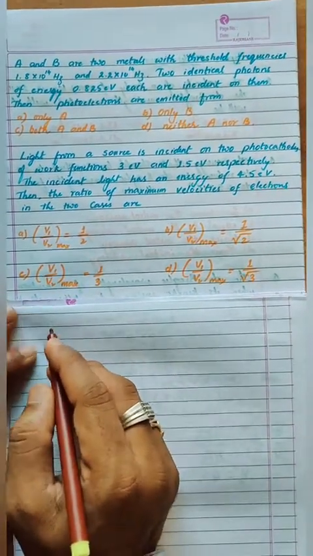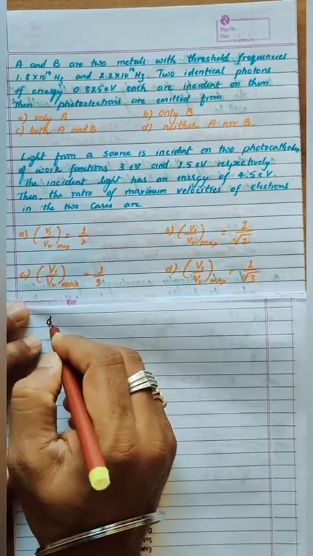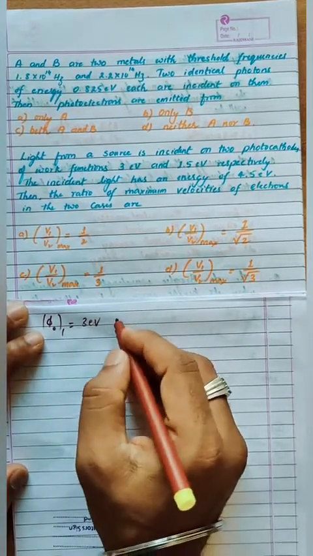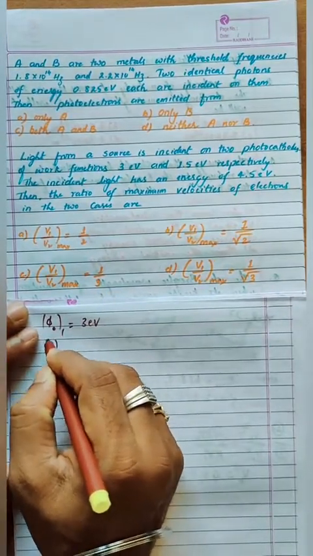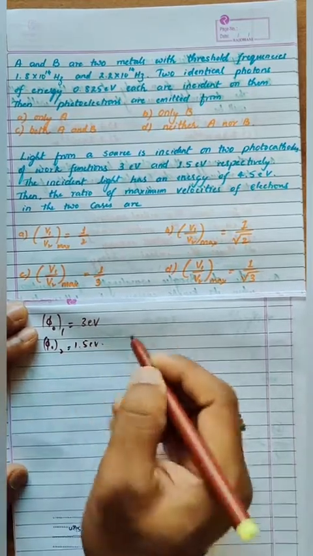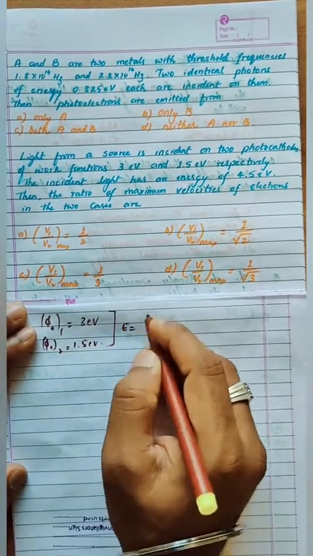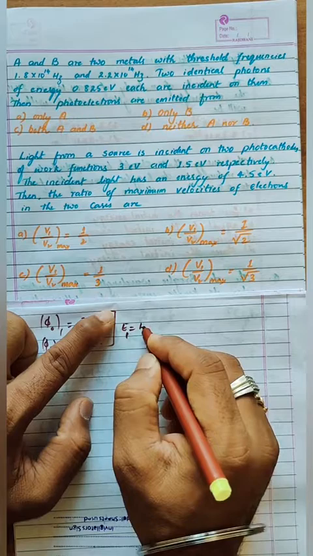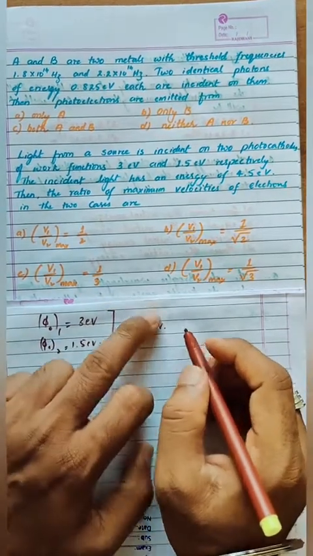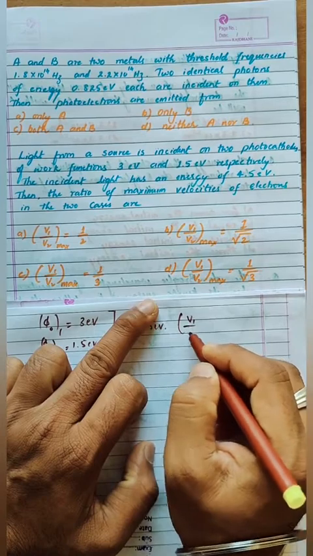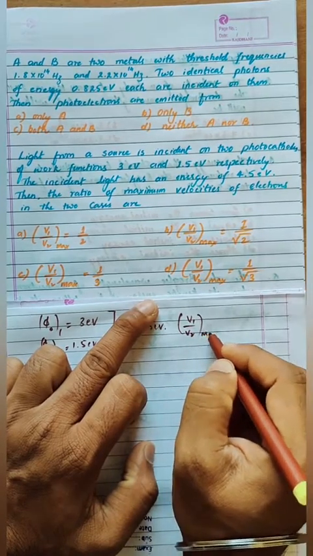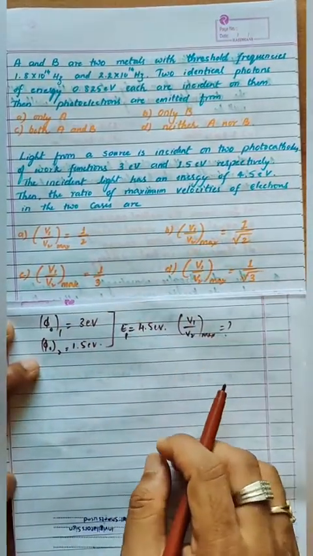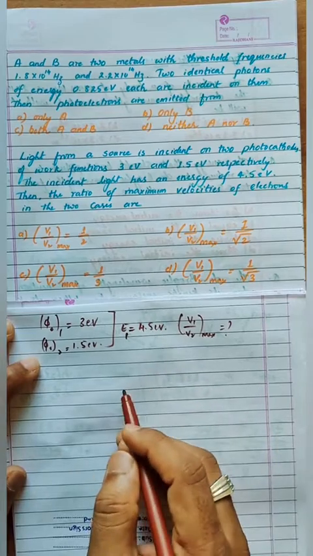We'll solve this now. First, work function phi naught 1 is 3 electron volt, and phi naught 2 is 1.5 electron volt. They have given the energy of the photon, which means the energy of the incident light, that is 4.5 electron volt. Then they are asking the maximum velocity ratio V1 by V2 maximum is equal to question mark. You can see the options like this. Based on the options we have to solve. Sometimes it is very important to look at the options very carefully.